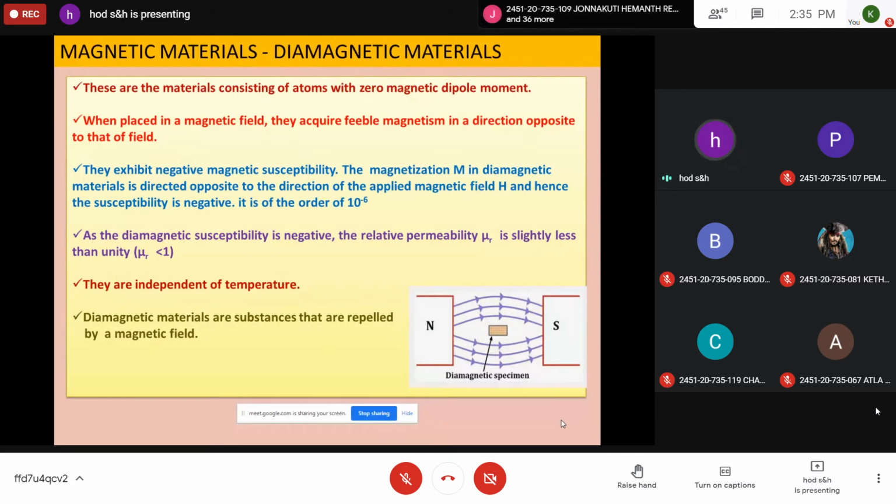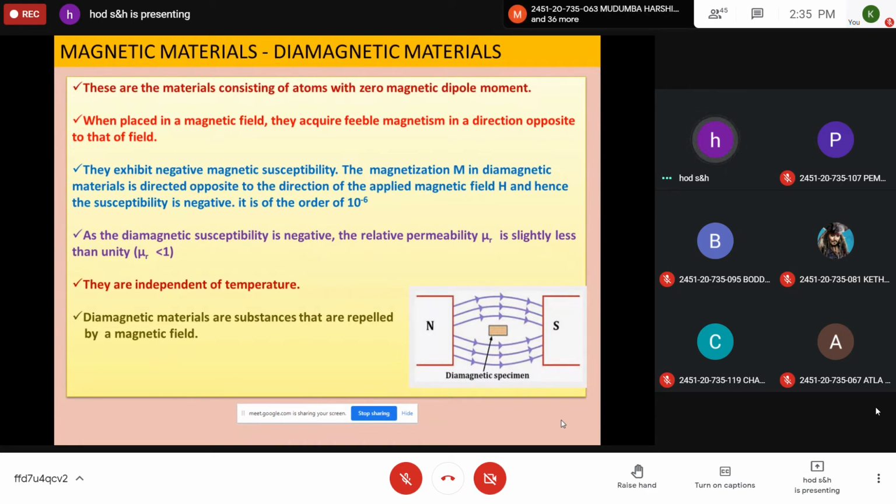So in a diamagnetic material, the magnetic dipoles are oriented in such a way that the resultant dipole moment is zero. When an external magnetic field is applied, these dipoles move opposite to the direction of the applied field, so that the induced dipole moment repels the magnetic field. So these are the materials which repel the magnetic lines of force. Or these are the materials which consist of atoms with zero magnetic dipole moment. When an external magnetic field is applied, they acquire feeble magnetism in a direction opposite to the field, so that they repel the magnetic lines of force.